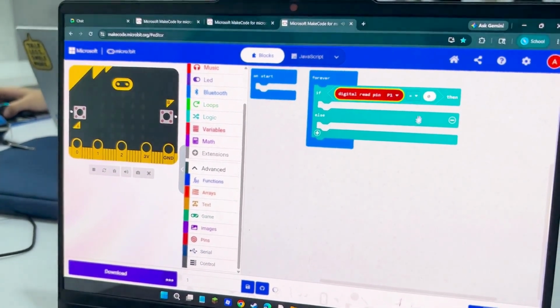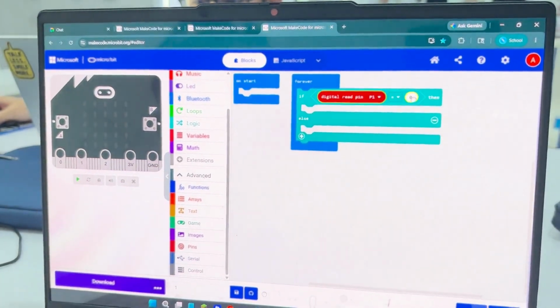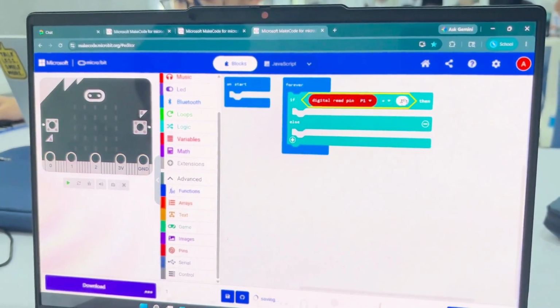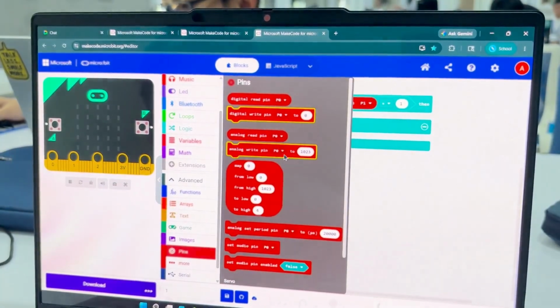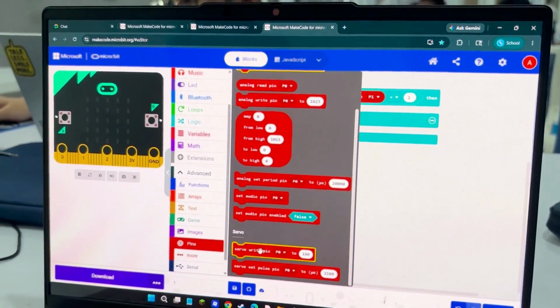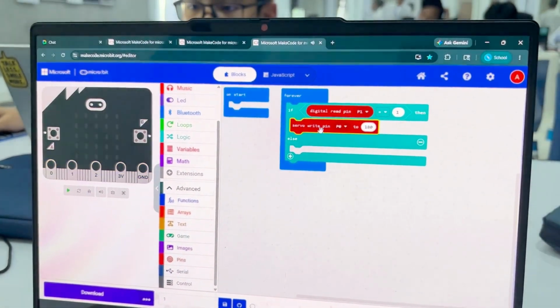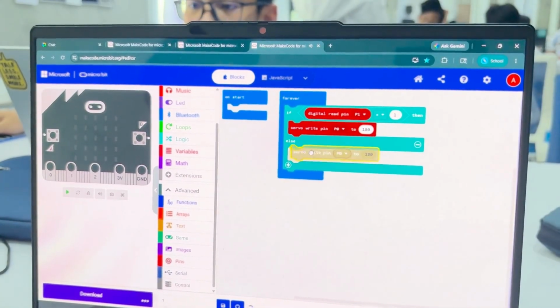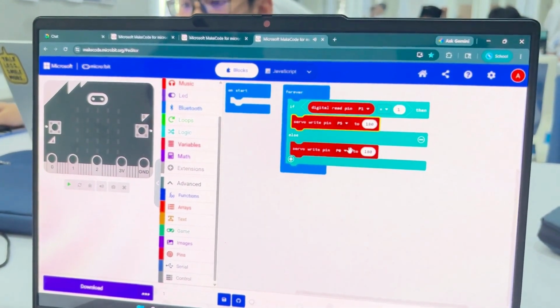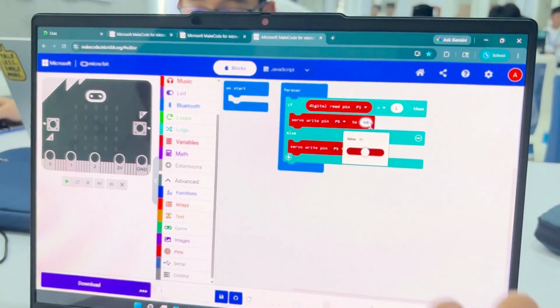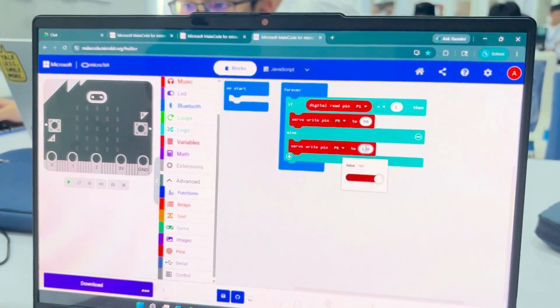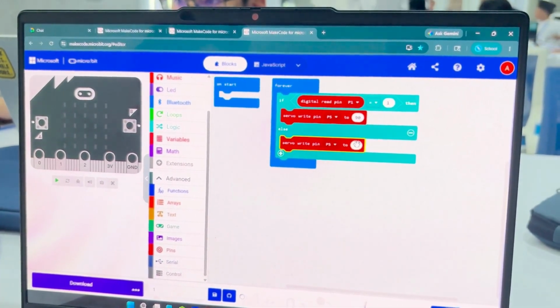In the wiring it's pin 1, so you set pin 1, and then you set this one. After that, you go to Pins again, and then go to servo write pin. In the wiring, I set the servo write pin as 5 like this, and then change the number to 90, and then to 0, so it will go back to close again.